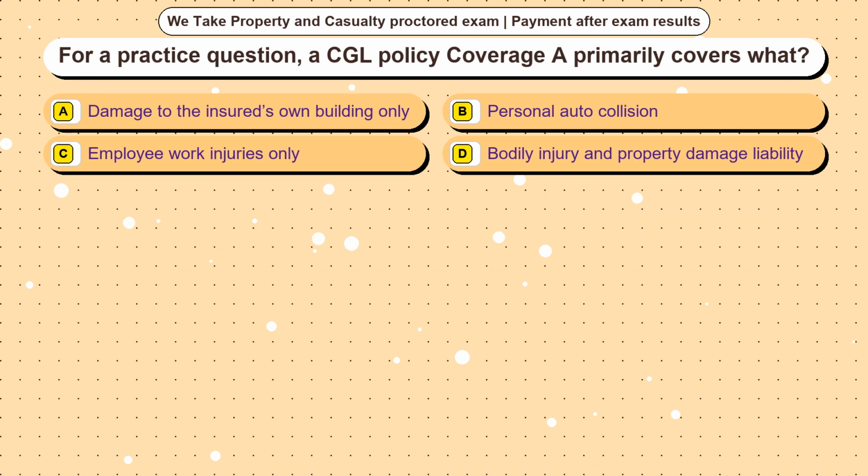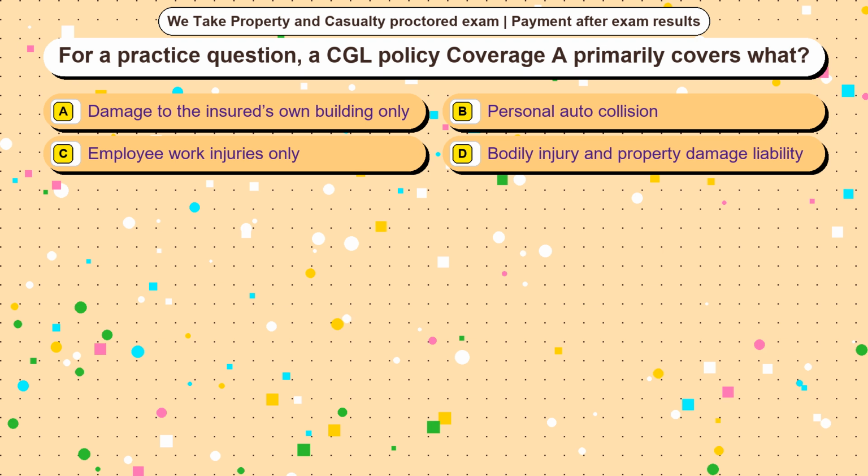Question 10. For a practice question, a CGL policy coverage primarily covers what? Option A, damage to the insured's own building only. Option B, personal auto collision. Option C, employee work injuries only. Option D, bodily injury and property damage liability. The correct answer is option.